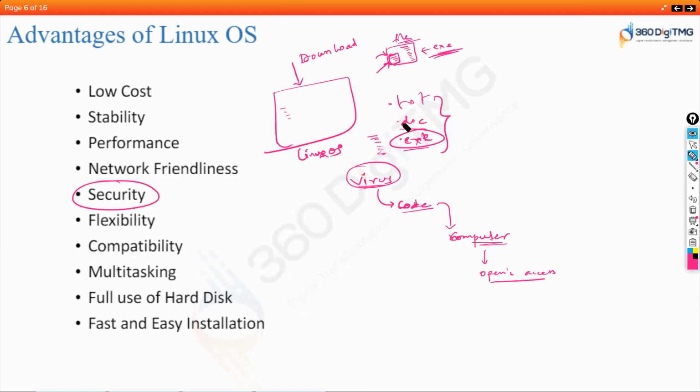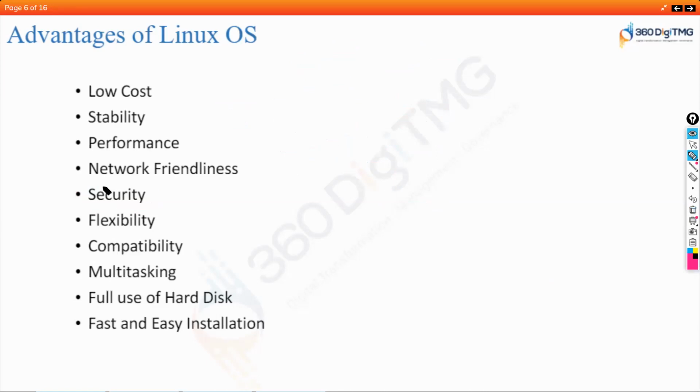Now when that scenario is not happening, then you cannot execute that code which is written into that external file, right? The instructions are not getting executed in Linux directly, then how will this get executed? So there is no question of virus attack to your computer. That's the beauty of Linux operating system, and security is awesome. Of course, there are different ways to hack into Linux systems, but directly virus attack does not happen, simply because there are no executable files. It's all flat files that we see.